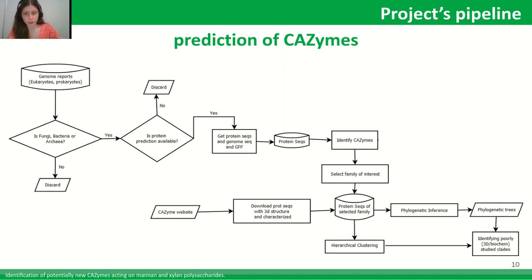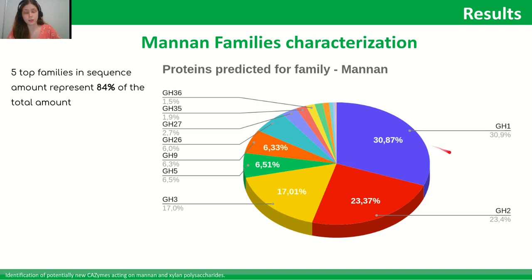And once we have the protein sequences and their information in mannan and xylan's families of interest, we selected the sequences that belong to the families of interest and analyzed their status. And by status, I mean if the sequence was a predicted sequence, a sequence with structure, or with characterized information. For mannan, we have three major families in sequence amount. They are GH1, 2, and 3. Adding to this GH5 and 26, the top five families in sequence amount represent 84% of the total amount of CAZymes sequences in mannan families of interest.